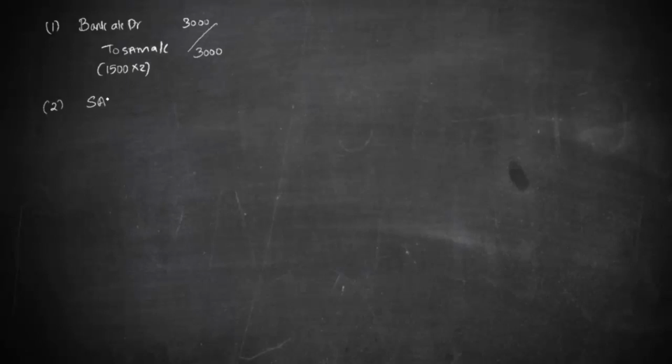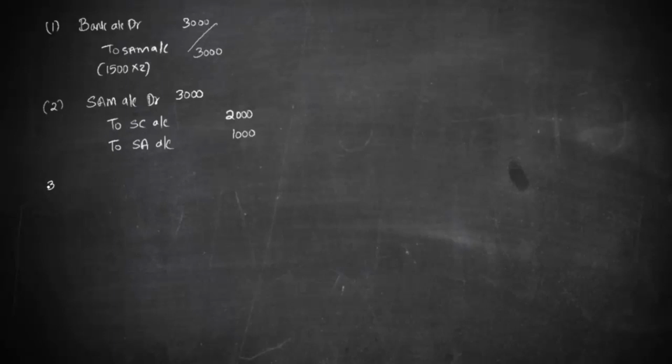So entry will be share application money account debit to share capital. See, what goes to share capital is only on 1000 shares into 2. Okay, it is 1000 into 2, 2000. But what was received in share application money, it is 3000. So we have an excess of 1000 that will go to share allotment. So I'll write it as share allotment account 1000.